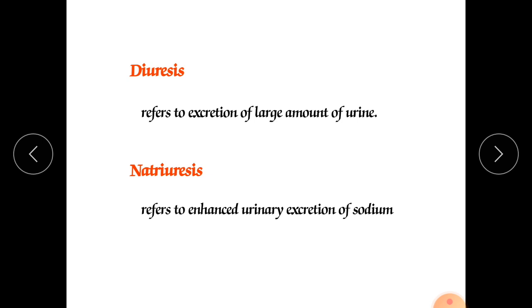Diuresis refers to the excretion of a large amount of urine, so that process is called diuresis. The agents which are responsible for diuresis are called diuretics. Diuretics are drugs like furosemide, ethacrynic acid or spironolactone. These drugs are responsible for increasing the flow of urine. They will not only produce more urine, but also increase the flow of urine.